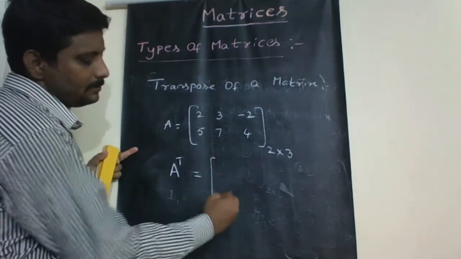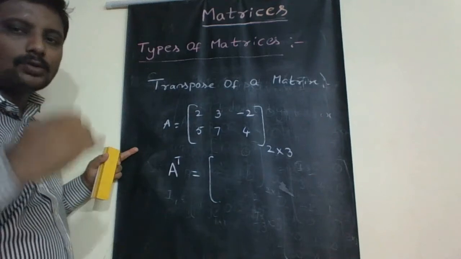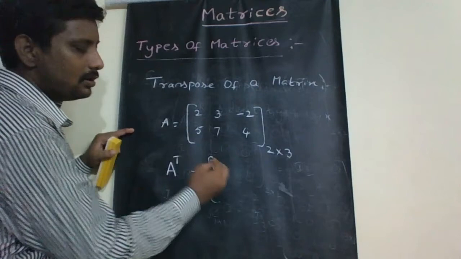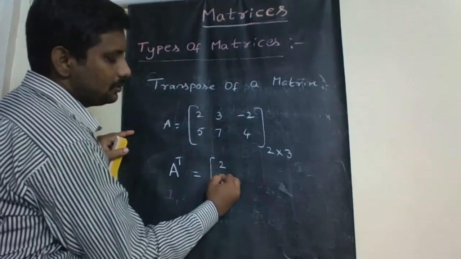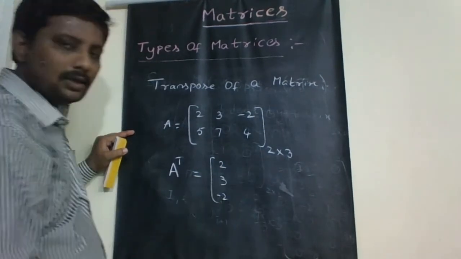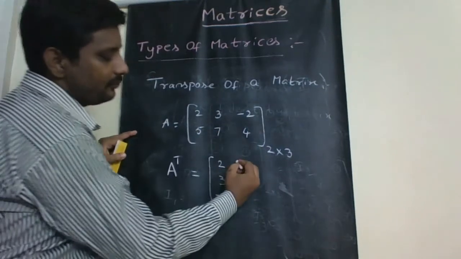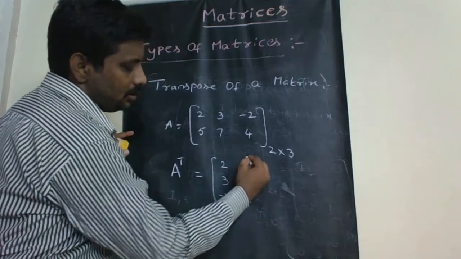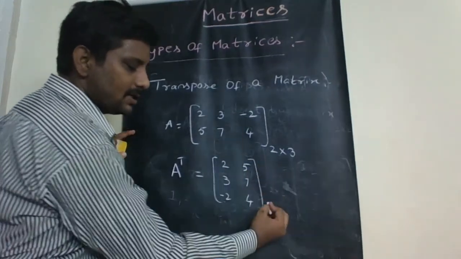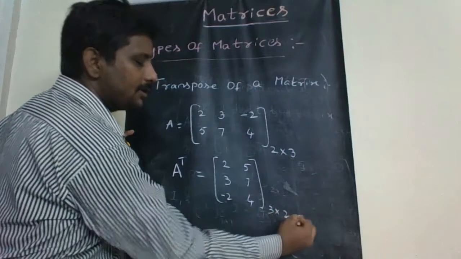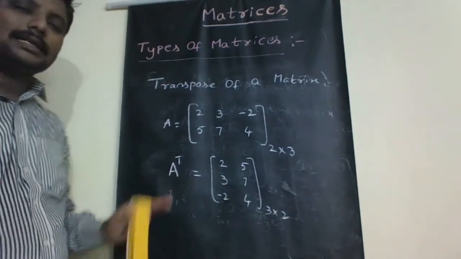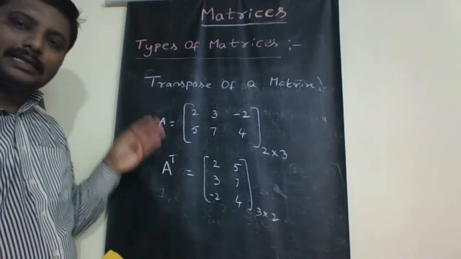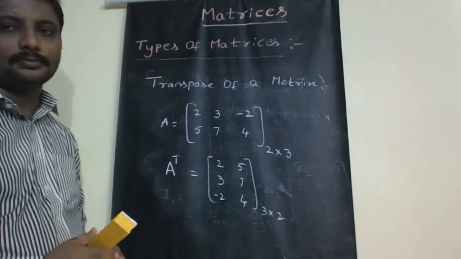Which is obtained by just interchanging the rows and columns of the given matrix. So changing rows and columns. 2, 3, minus 2 considered as a column. 5, 7, 4 considered as a second column. Now we obtained this matrix which is of order 3 by 2. So it is known as the transpose of a matrix because we are interchanging the rows and columns.